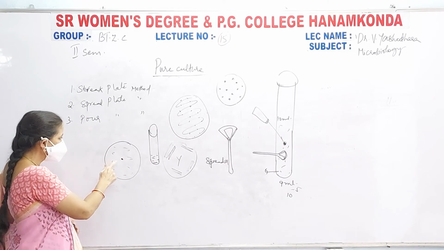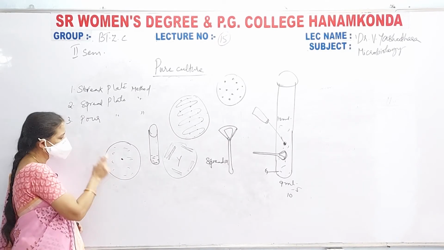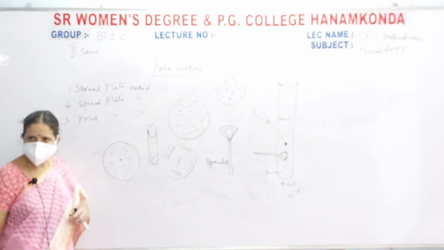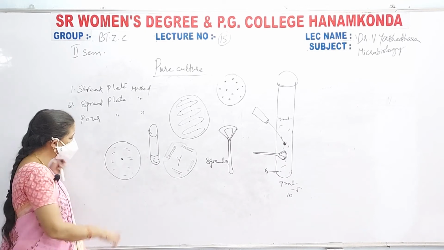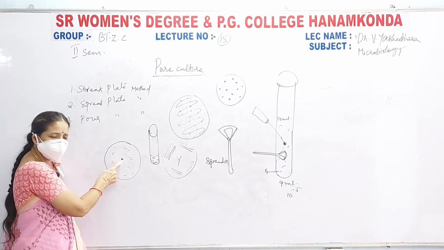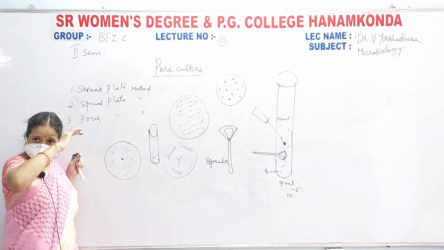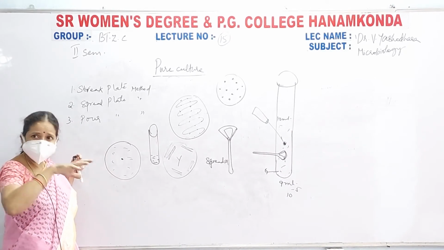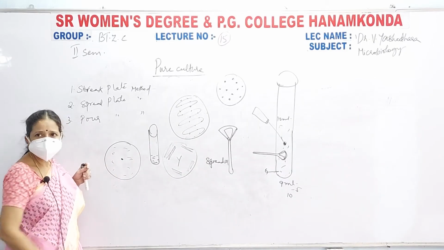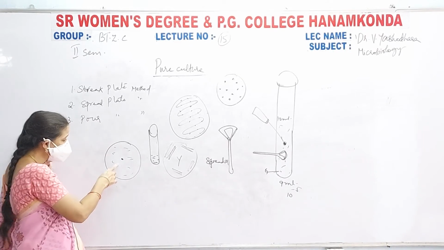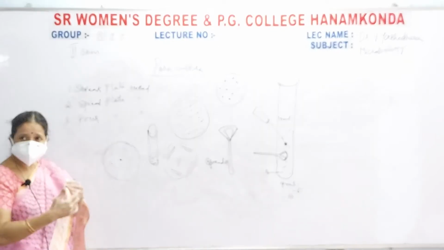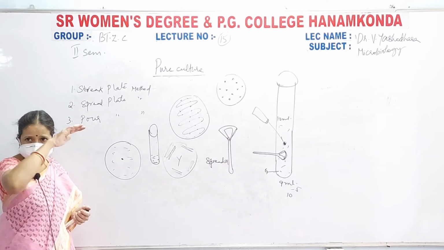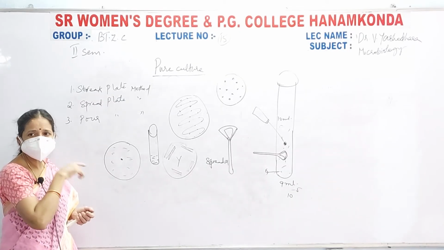But here, as you are putting one drop of your bacterial culture and pouring your liquid culture medium, immediately the bacterium will grow on the surface, at the bottom, and within the medium, and bacterial colonies are formed, because this bacterial culture is completely mixed with the medium. So on the surface, bottom, and within the medium it will grow.